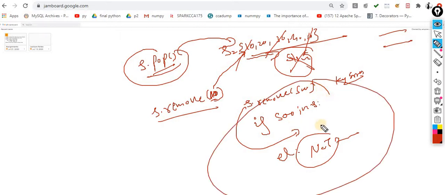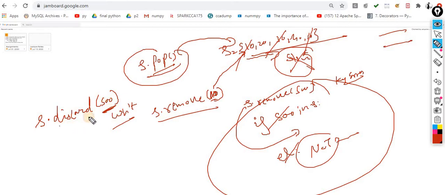Okay, another way. Let's suppose you don't want to use this if and else, then how can you handle this situation? s.discard(500). Now when you use discard and the 500 is not available, it won't give you any error. That means it doesn't give you any error when you are using discard. So this is the difference between pop, discard and remove.